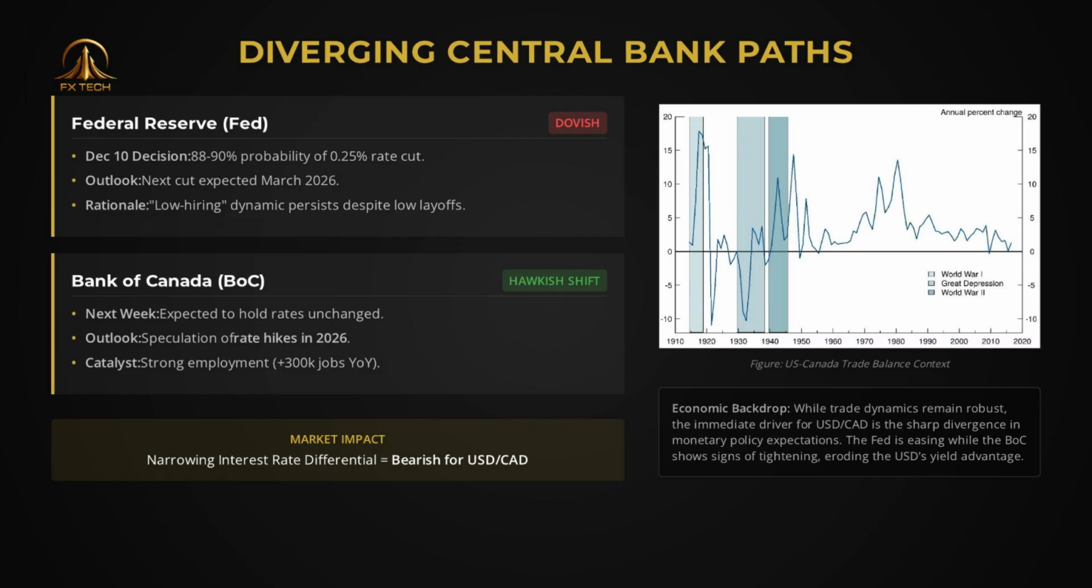The core fundamental story is the diverging paths of the Federal Reserve and the Bank of Canada. The Fed is poised to cut rates, weakening the US dollar's yield advantage. In contrast, strong Canadian data is fueling speculation that the Bank of Canada may be forced to adopt a more hawkish stance, or even consider hikes in 2026. This narrowing interest rate differential is a powerful structural headwind for USD/CAD, supporting a weaker exchange rate going forward.